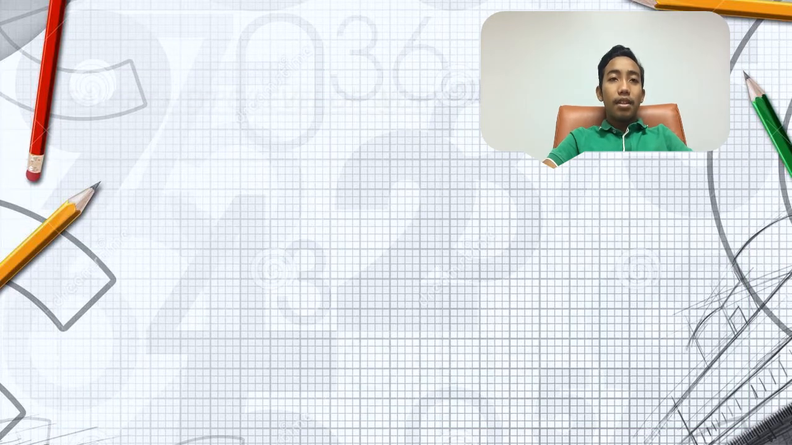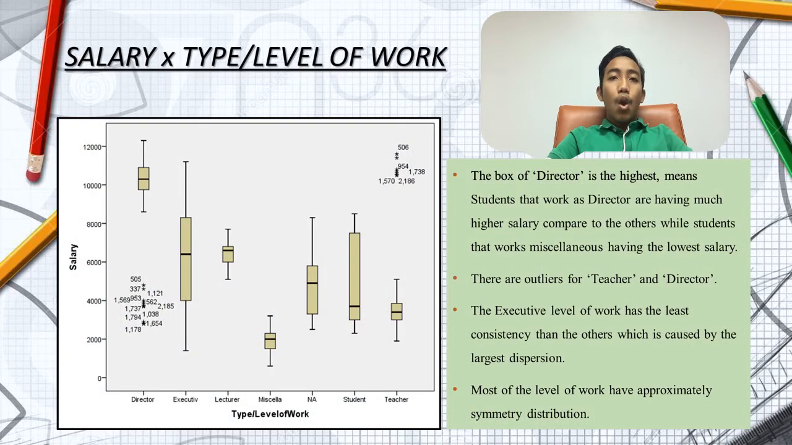Let's see about the salary and type or level of work. We can see both of these two variables have relationship. For the box plot, director shows the highest salary, meaning that working as director makes you have more salary compared to other jobs. For the teachers and director, we found that there are some outliers. Next, the executive level of work has the least consistency than the others, which is caused by the largest dispersion it has.